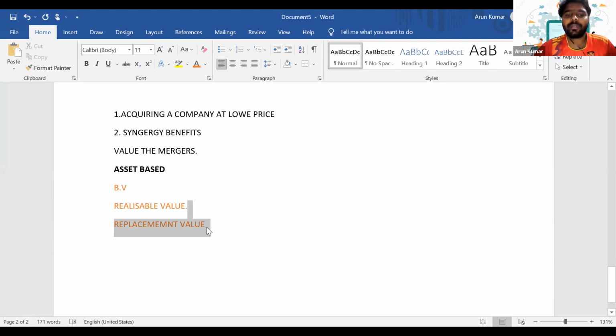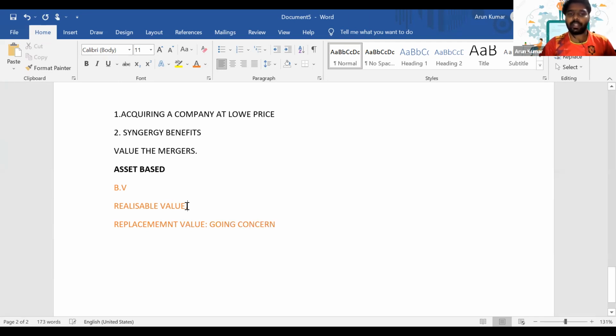Then what is the replacement value? Replacement value is the maximum amount we can expect an acquirer to offer to a target company, because this is by considering the going concern factor. So the asset will be valued using three different approaches: the book value approach, the realizable value approach, and the replacement value approach. The replacement value considers the going concern of the company.